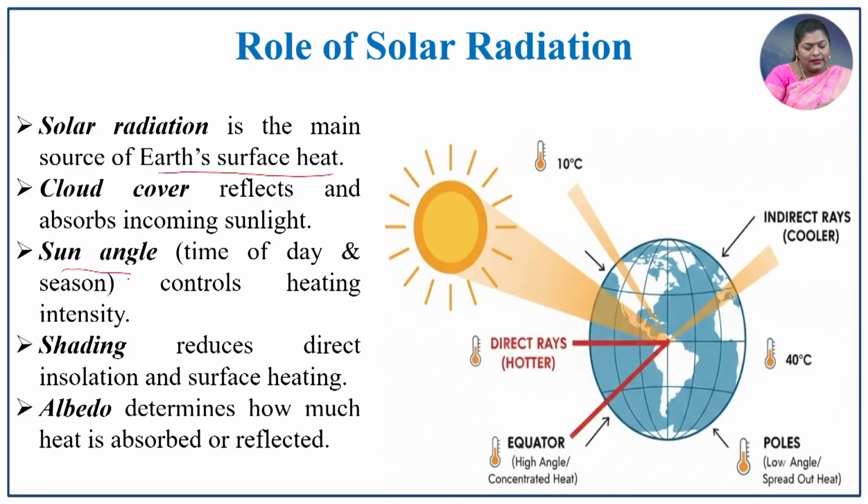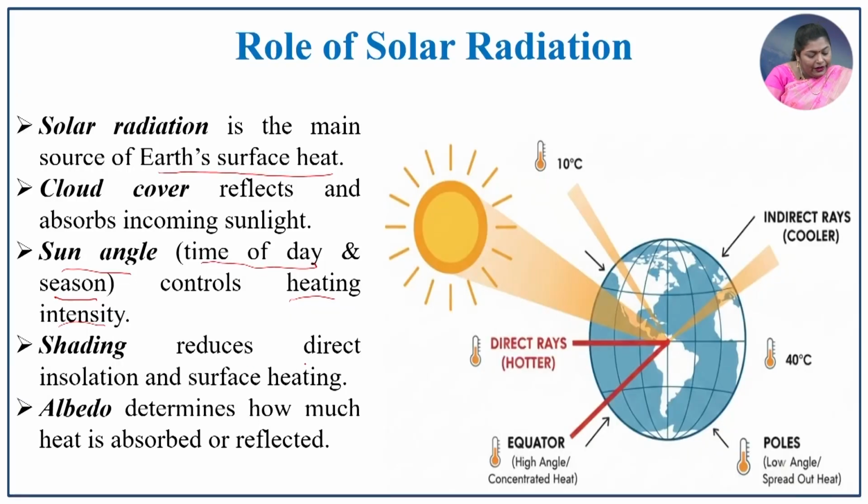And solar angle. As we discussed in temperature inversion in previous lectures, the time of day and season mainly affect the sun's angle, which controls the heating intensity. If it is sunrise or sunset, the intensity of solar radiation received by the earth's surface will be minimum. If it is noon time, it will be maximum. So, that angle variation and seasonal contrast, that is summer and winter, and how far the reception of solar radiation contrasts, mainly affects the local temperature.